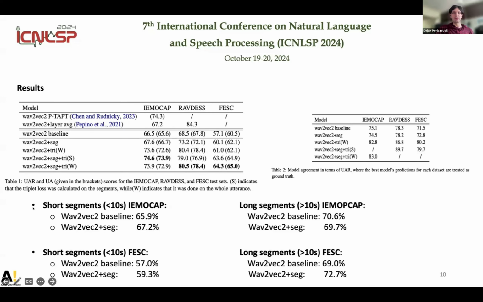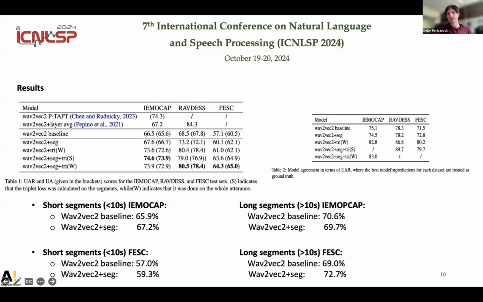Then we also tested how segment-based processing affects long and short utterances. For the IEMOCAP, we took all the utterances in the test set that are shorter than 10 seconds, and in that case, the segment-based processing improves the results. But contrary to that, for the longer utterances, which are bigger than 10 seconds, the results are a bit worse using segment-based processing compared to the baseline. But on the Finnish dataset, we observed improvements in both short and long utterances when using segment-based processing.